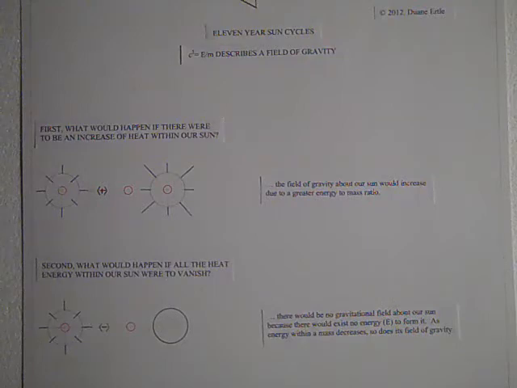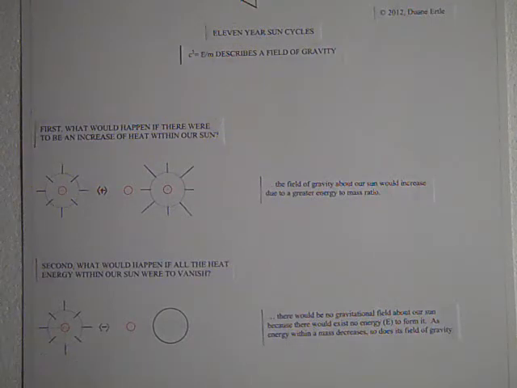11-year sun cycles. C2 equals E divided by M. This equation, C2 equals E divided by M, completes the physics trilogy for mass, energy, and time. C2 describes the field of time, or that of gravity.